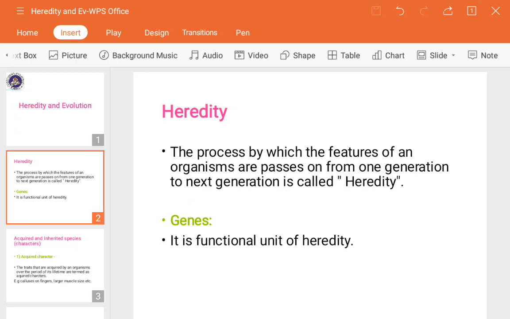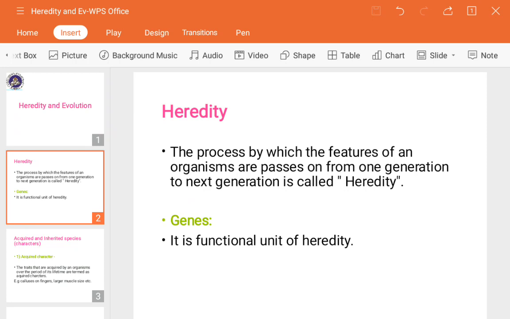So now what is meant by the actual gene? It is a functional unit of heredity. Whenever we use the words functional unit, this is a very main thing, the central dogma. Because while learning the nephron and neuron, we always say that those are the functional units of the brain and the nervous system, and the nephron is the functional unit of the excretory system. Is it the same for the heredity process, for the transmission process, or for forming a newborn baby with a better successful transmission?